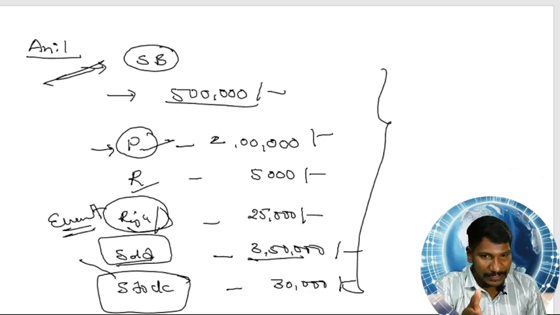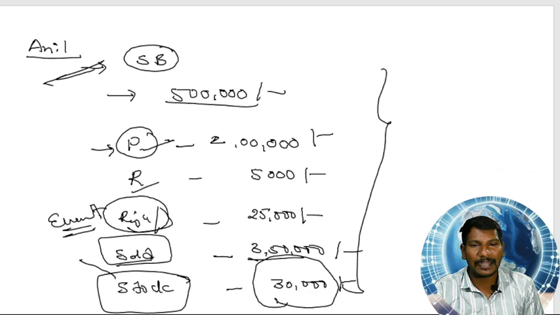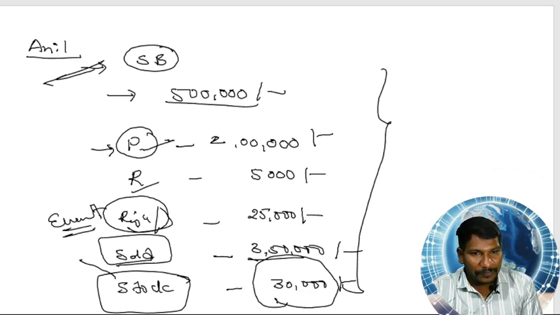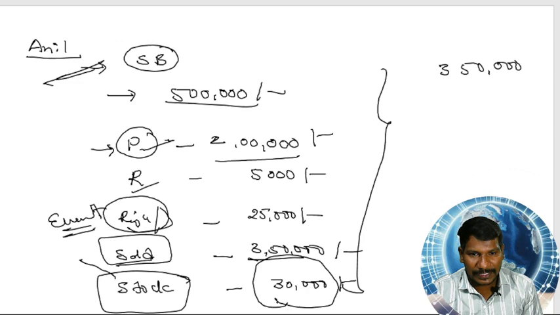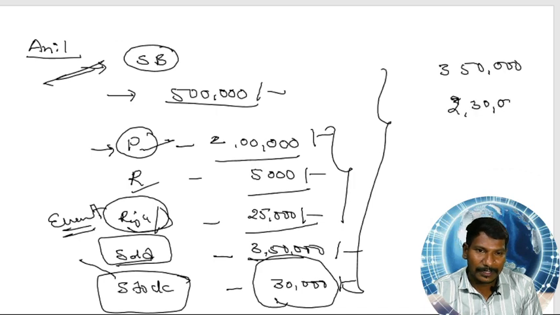By doing all these transactions, he found that a stock is in hand, that is 30,000. It is the result. After the sale, that is 3,50,000, what are the expenses he met? 2 lakh for purchasing raw material, 5,000 for paying rent, 25,000 for salary. So what is the total? 2,30,000 is the expense he did.